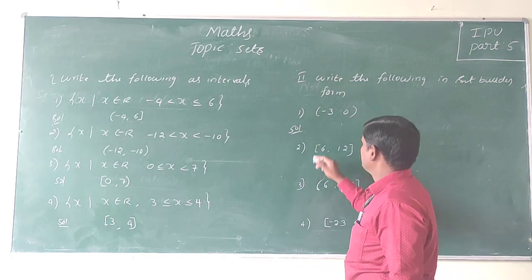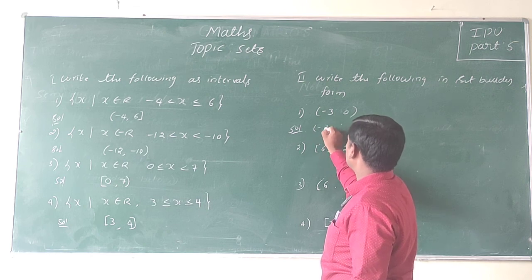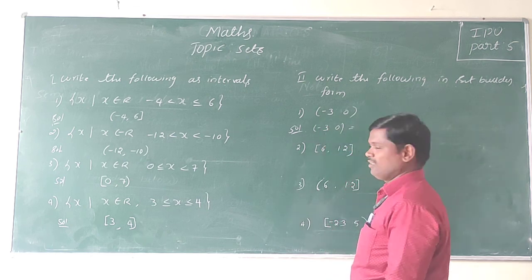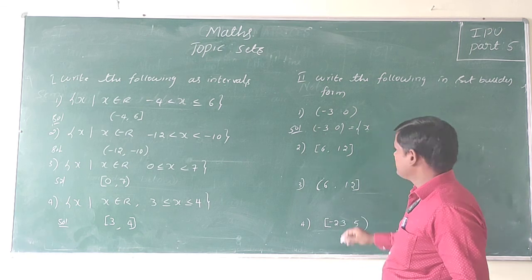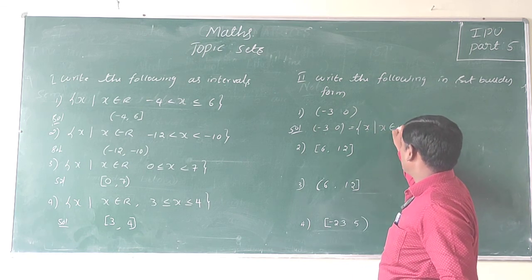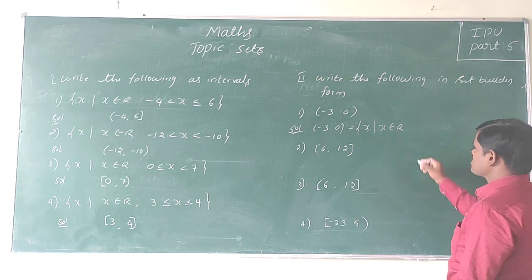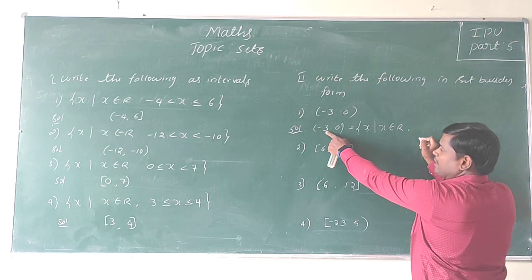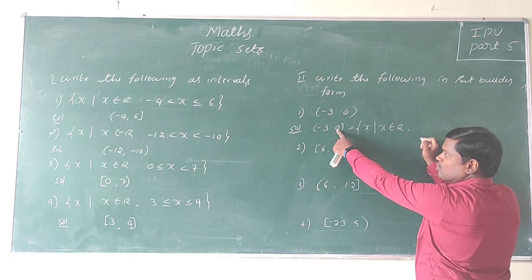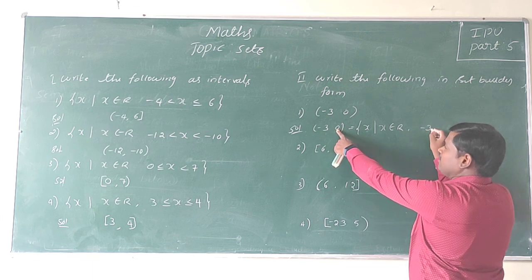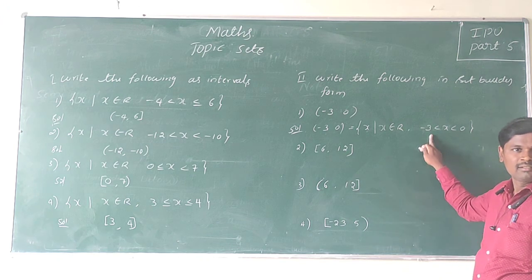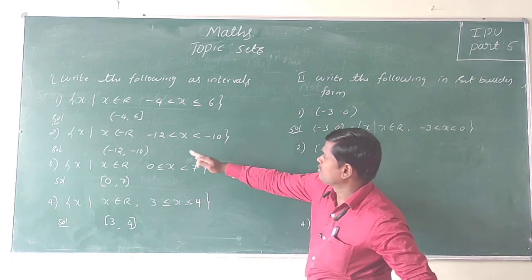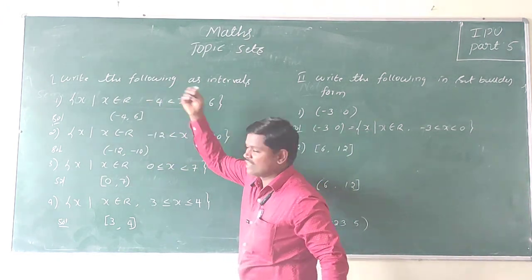Solution. The interval is minus 3 comma 3. It is a set consisting of the elements x such that x is a real number, x belongs to the real numbers. The condition here is excluding minus 3 and excluding 3. That means minus 3 less than x less than 3. Is it clear? Now the set builder form is the reverse form of this.